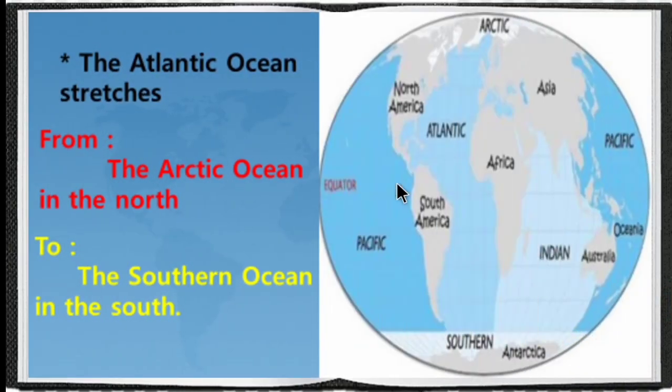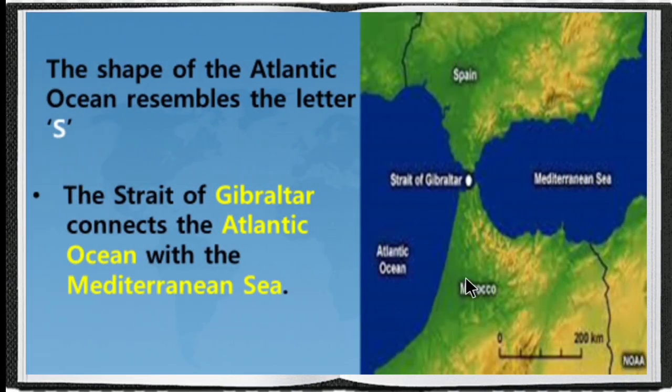The next is the Atlantic Ocean. It stretches from the Arctic Ocean in the north to the Southern Ocean in the south. The shape of the Atlantic Ocean resembles the letter S. And the Strait of Gibraltar connects the Atlantic Ocean with the Mediterranean Sea.